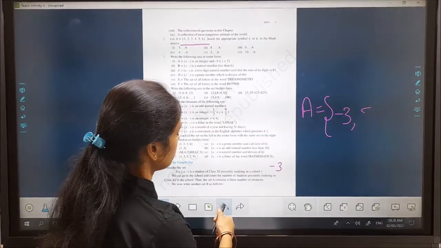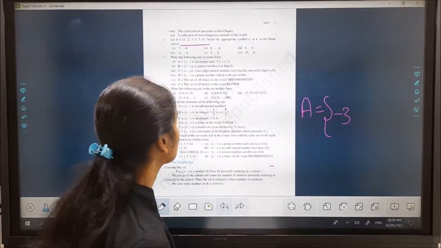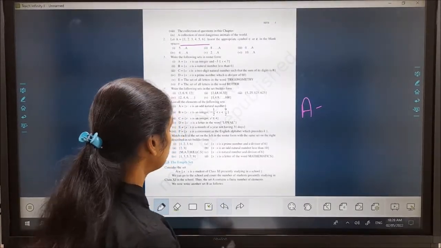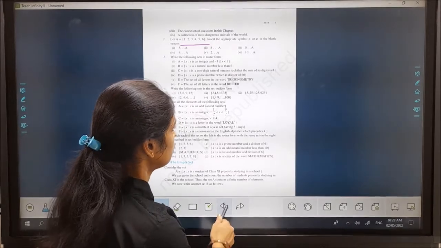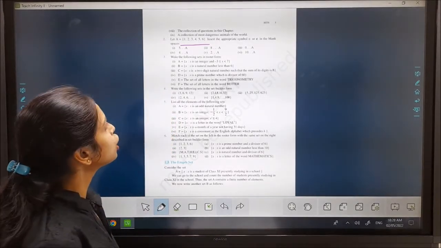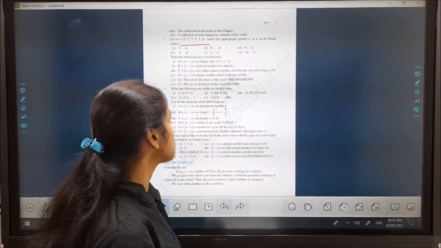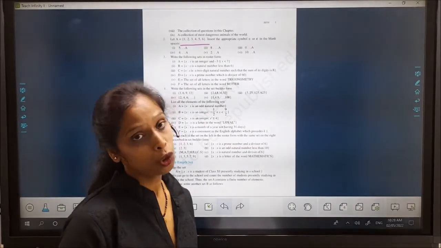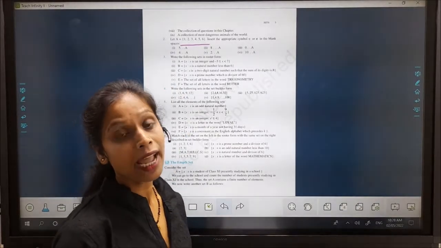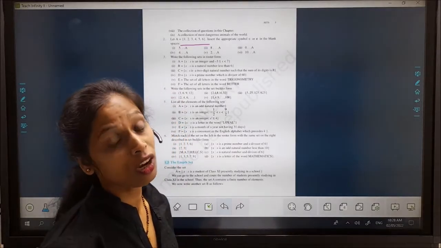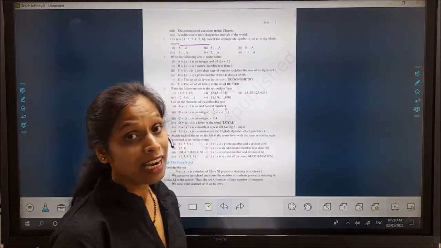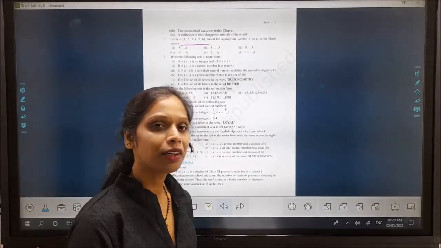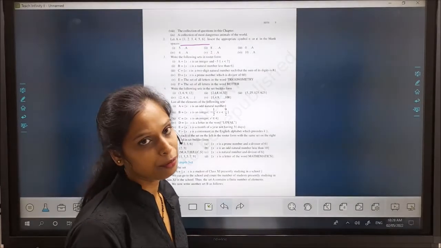Now my next question in this chapter is B. B is equal to the collection of all those x such that x is a natural number less than 6. Then which one is natural? You know by the definition of the naturals that a number used for counting purposes is a natural. That's why 1, 2, 3, 4, 5 really are elements of the set B.